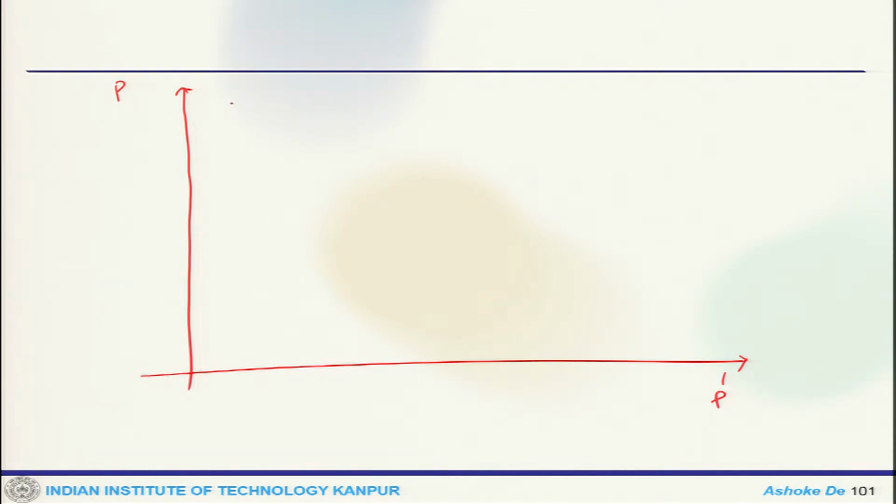Now, we can have a curve like this, where this is one point, and we can draw a tangent to that point.